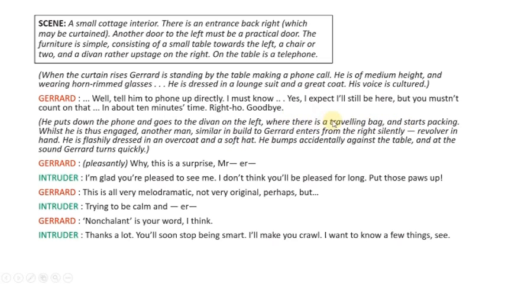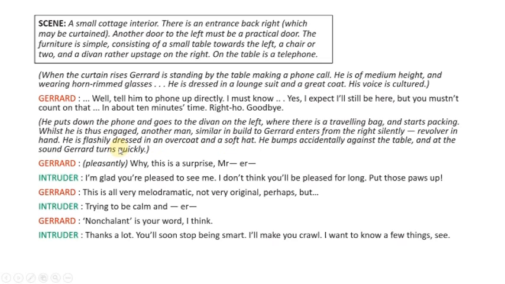where there is a traveling bag, and starts packing. Whilst he is thus engaged, another man similar in build to Gerard enters from the right silently, a revolver in his hand. His flashily means brightly dressed in an overcoat and a soft hat. He bumps, means strikes accidentally against the table, and at the sound, Gerard turns quickly.